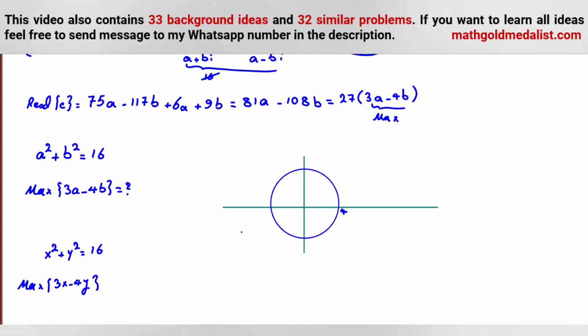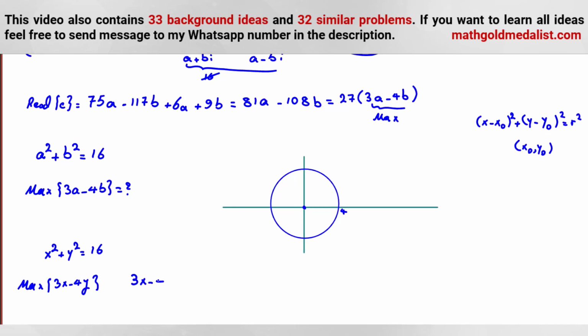In general, when we have, for example, x minus x0 squared plus y minus y0 squared is equal to r squared, the radius is r, and the center is x0, y0. So here it is 4. Now I want to find the maximum of this, meaning on this circle, for which point this expression will be maximum.